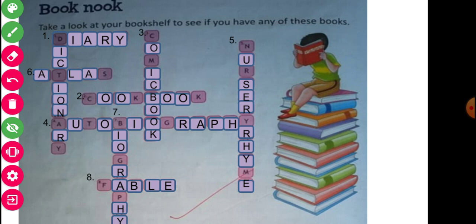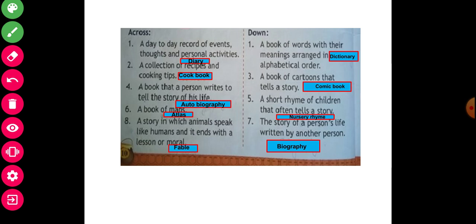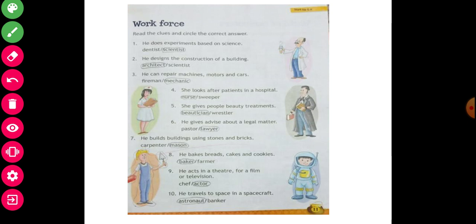So now I hope you understand. As it is, you will write in your book in the exercise, as it is you will write down in your book. Okay, I hope you understand. See and observe. And this one here also you will write as it is in your book, across and downward, in front of across and downward. And another is see and observe. Another page I will start here.